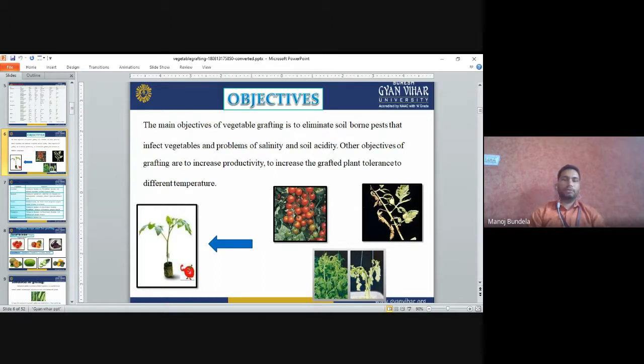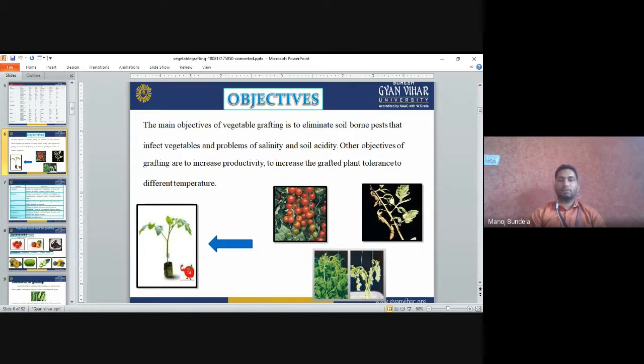Next, what is the objective of vegetable grafting? The main objective of vegetable grafting is to eliminate the soil-borne pests that infect the vegetable, and to address the problem of salinity and soil acidity. Vegetable grafting is mainly used to control soil-borne pathogens, and some plants are susceptible to soil salinity and soil acidity. So in that case also we can go for grafting.